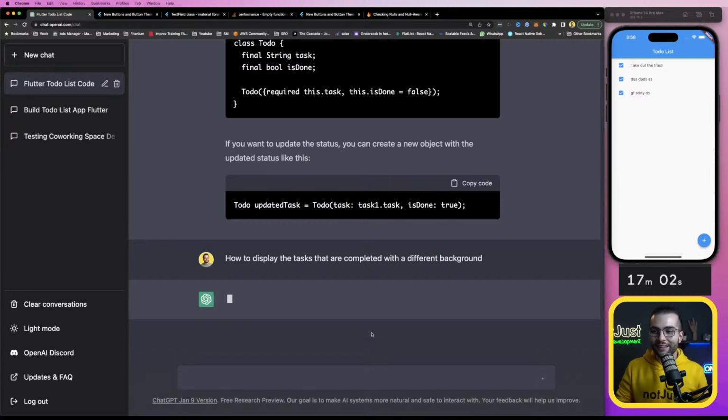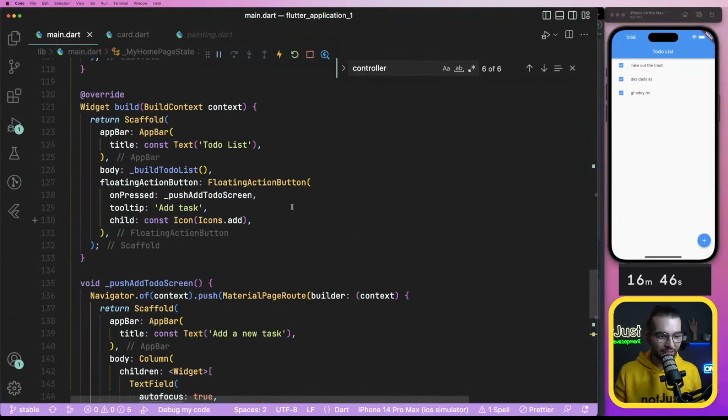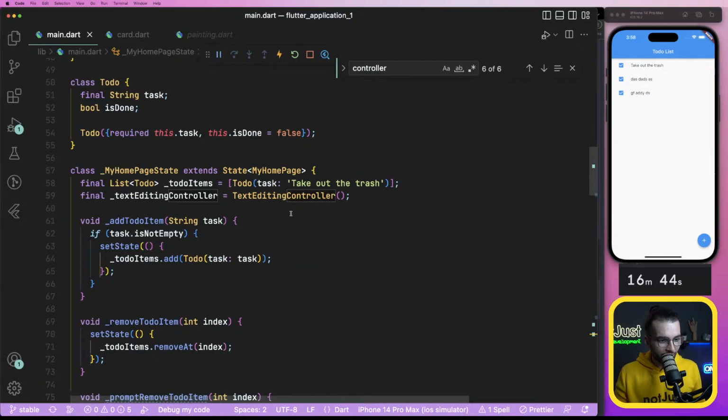I think in the React Native code, I was trying to persist the data, and that's where I failed. ChatGPT, come on. You can do it. Come on. I probably can understand it doing it myself.